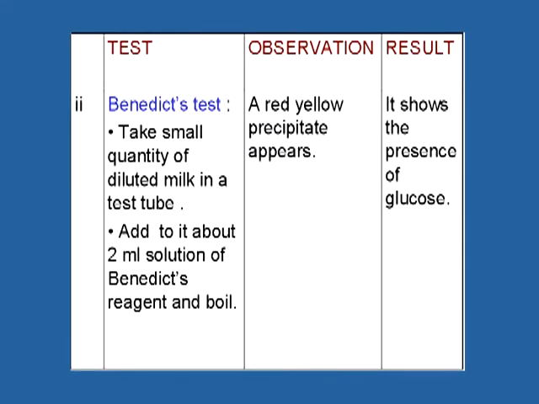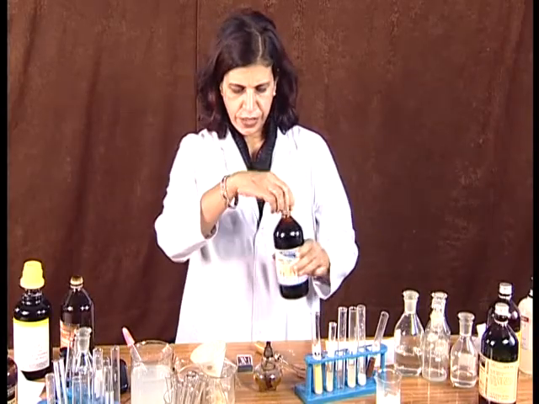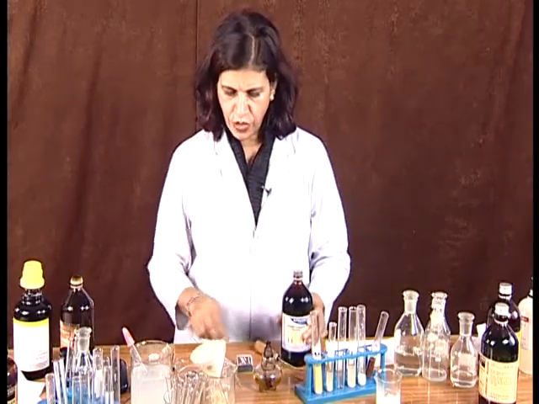Now we will perform Benedict's test. In Benedict's test, we will take 2 ml of milk, or we can say we will take a small quantity of milk, diluted milk, in the test tube, and now we will add 2 ml of Benedict's solution or Benedict's reagent. This is the Benedict's reagent. We will take 2 ml.